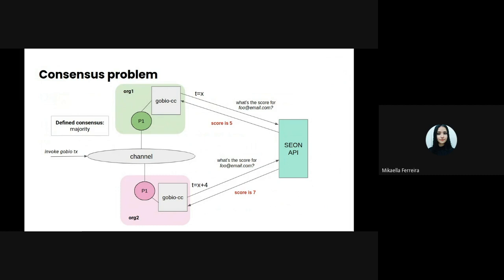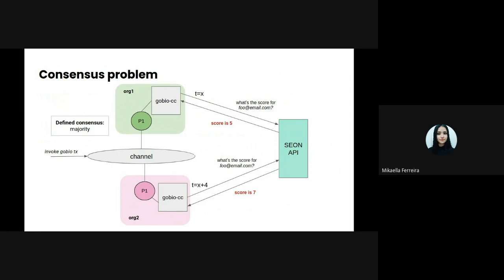And suppose the org1 peer chaincode queries this email, and the API returns a score of 5. In another moment, the org2 peer chaincode also makes the same query, but this time the API returns a score of 7. This value is actively used to obtain a result of this transaction, so the outcome can be different.